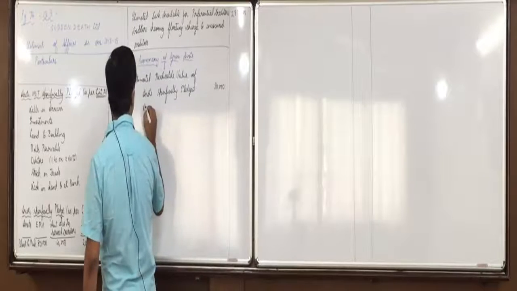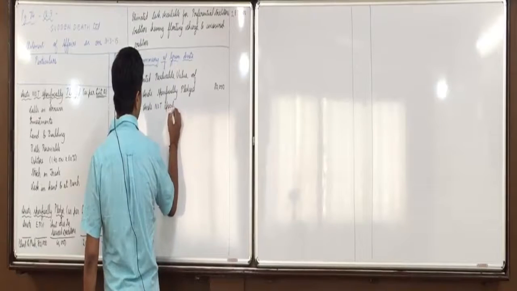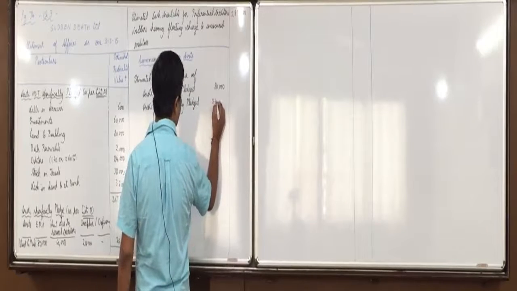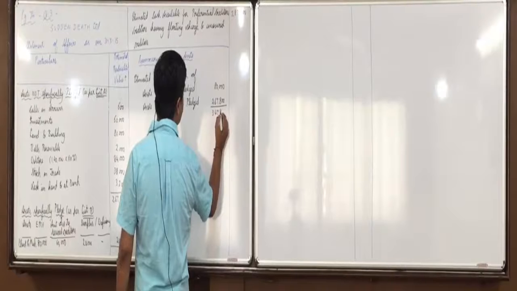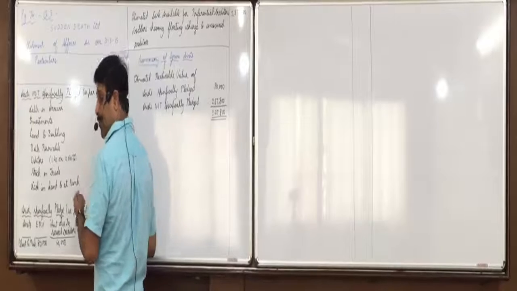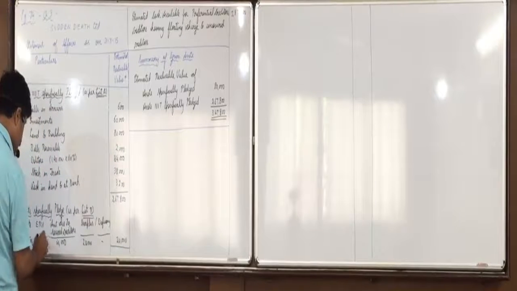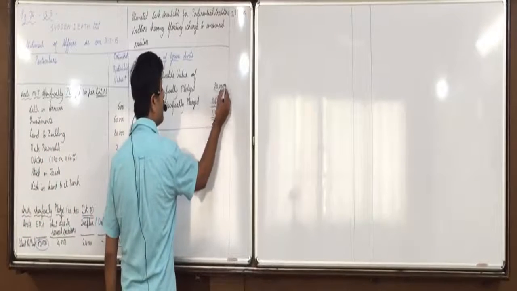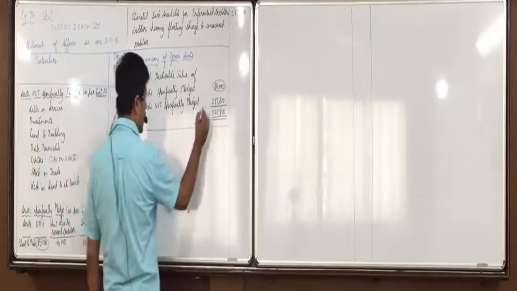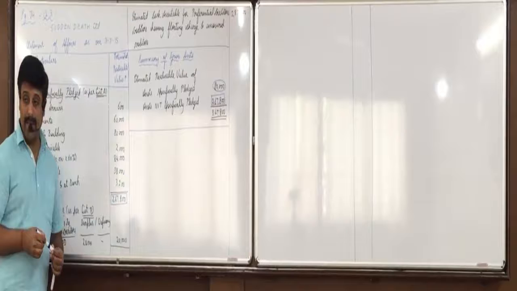And assets not specifically pledged, 2,67,800, total 3,47,800. Is everyone clear with the second part? Any doubt in this? This 80,000 is taken over here, and this 2,67,800 is taken over here. Got it, everyone?